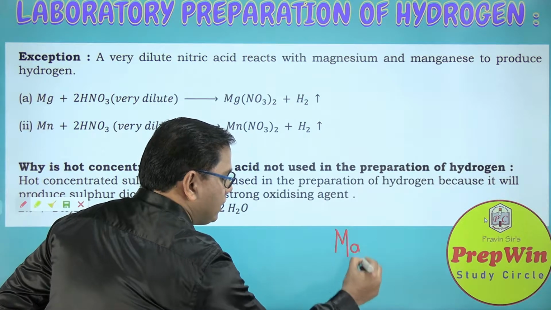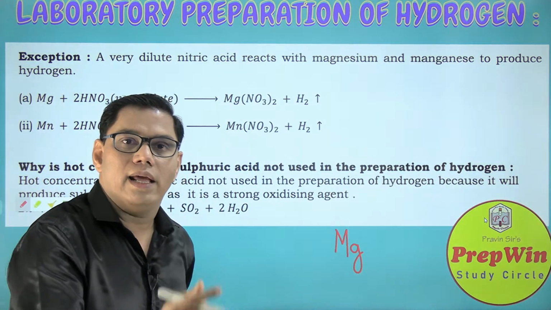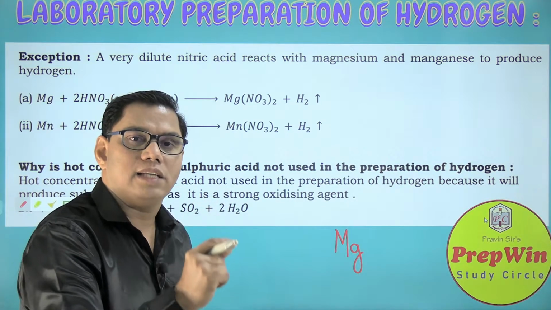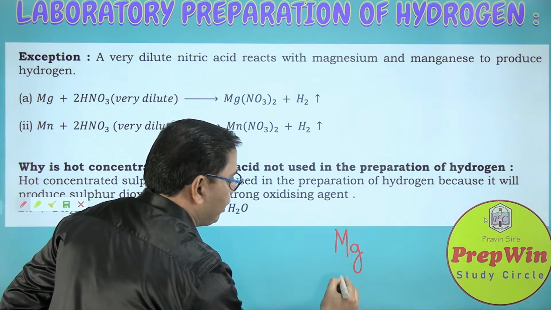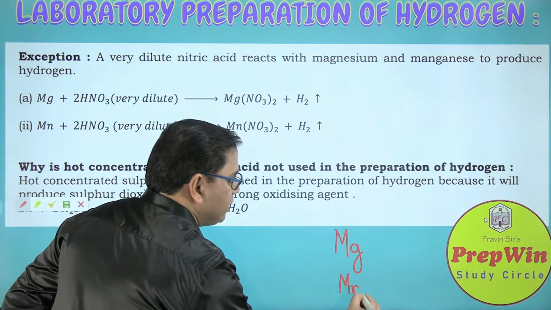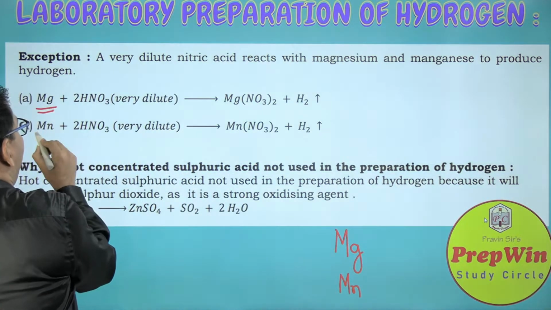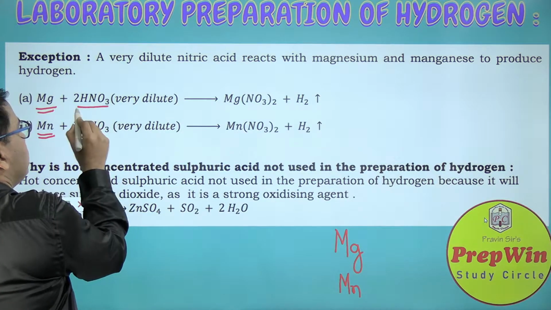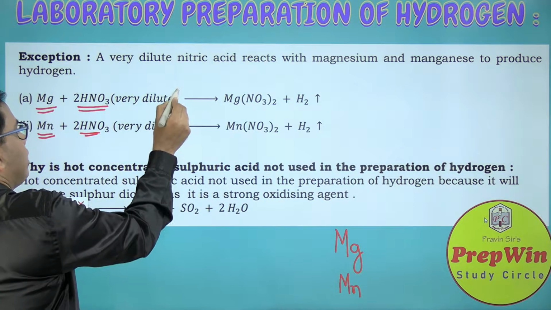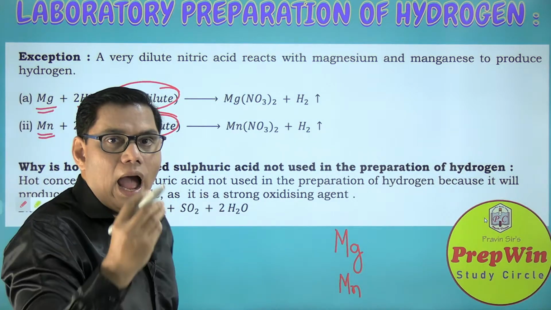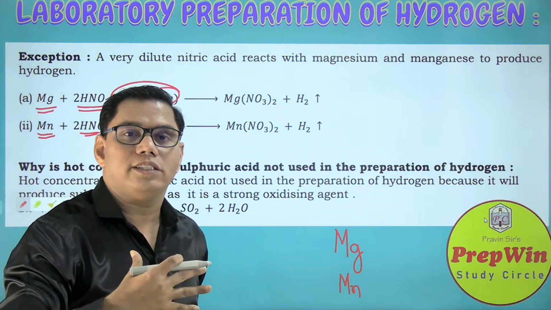One is magnesium, which was there in our reactivity series also. Magnesium is a part of the first 20 elements, and then manganese. So we can use these too. So with magnesium or manganese we use nitric acid, but this nitric acid is very dilute, meaning acid is less and water is more.